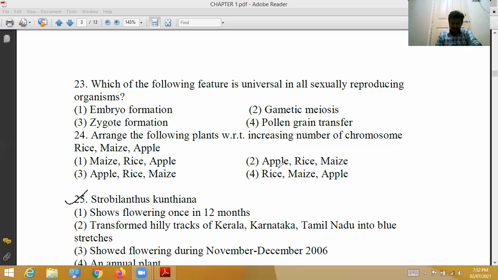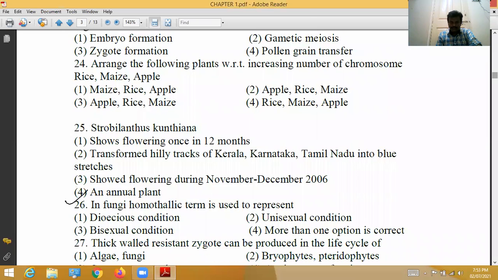25. Strobilanthes kunthiana, already we discussed that. It shows flowers once in 12 years, not 12 months, so that option is wrong. It transformed hilly tracts of Kerala, Karnataka and Tamil Nadu into blue stretches.